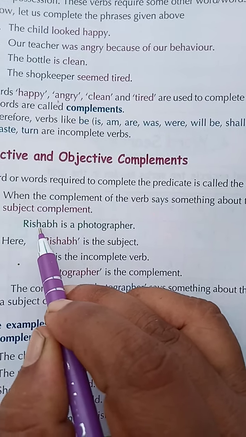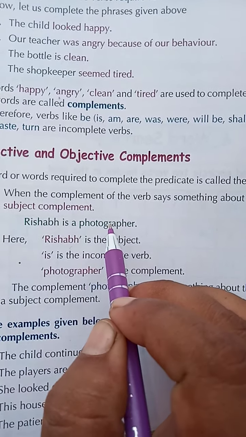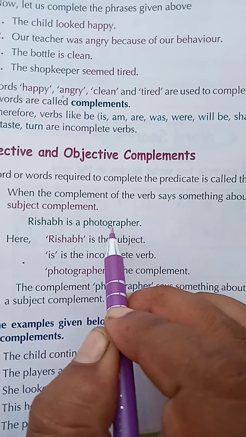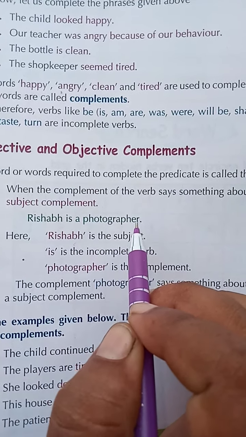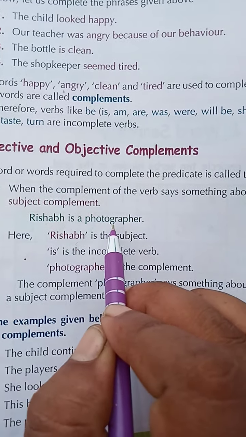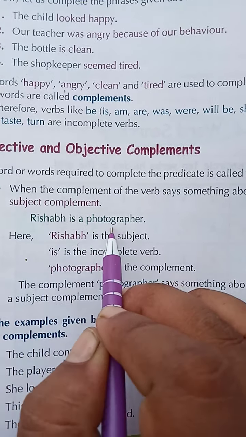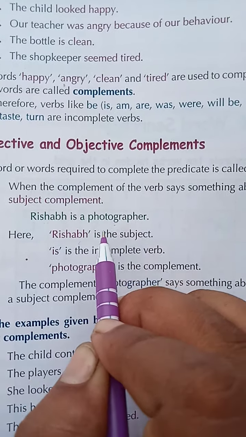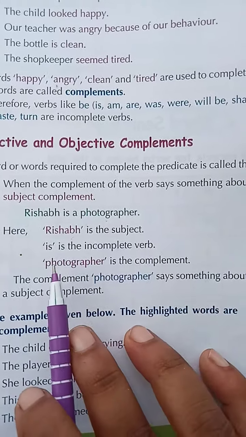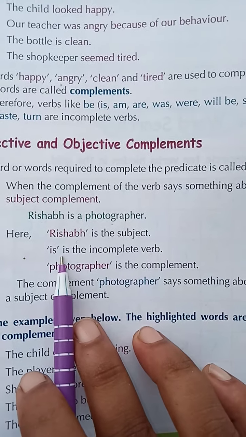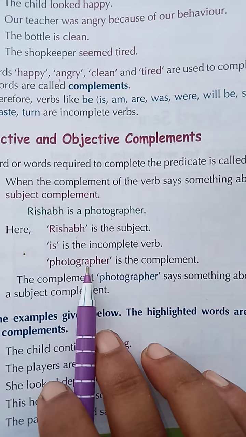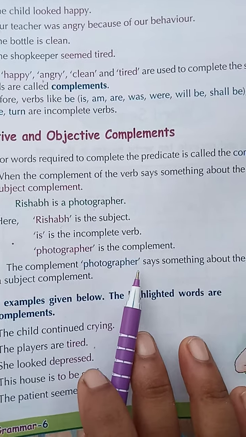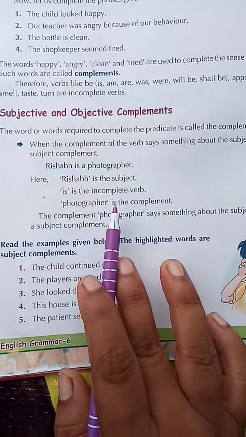So Rishabh is what? Rishabh is a photographer. So there is a link between the subject and photographer. The word a photographer is saying about Rishabh. So who is the photographer? Rishabh is the photographer. So this is called subjective complement because this complement says about the subject. Rishabh is the subject. It is the incomplete verb. Why is it an incomplete verb? Because without photographer, the meaning is incomplete. So photographer is the complement, and the complement photographer says something about the subject, so it is called subject complement.